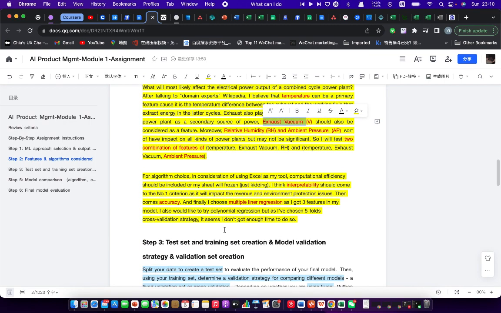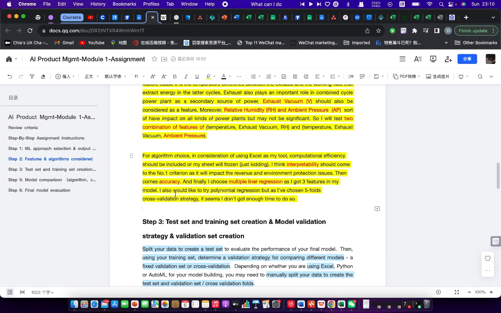So for the algorithm choices, because I will use Excel as my tool, computational efficiency should be included, or my sheet will freeze. I'm just kidding. And I think interpretability should be the number one criterion because it will impact the revenue and the environmental protection issues. So I think they are very important. And then comes the accuracy. So finally, I choose multiple linear regression, and I got 3 features in my model.